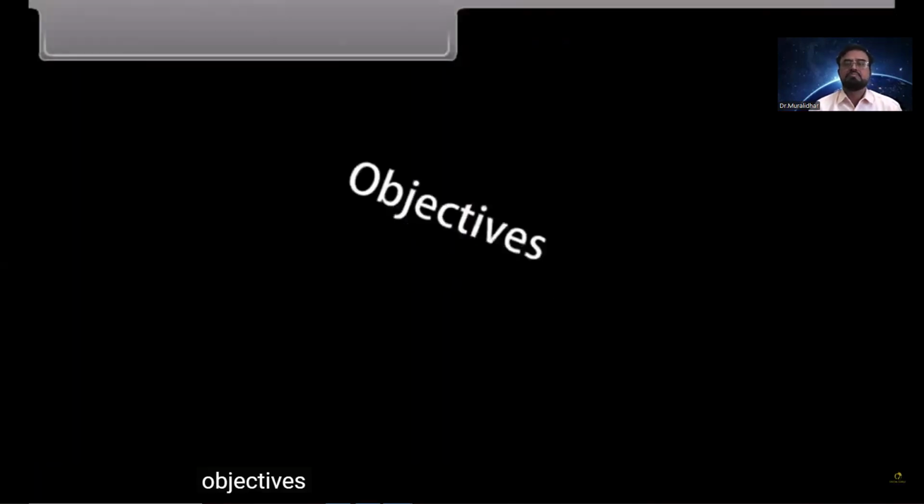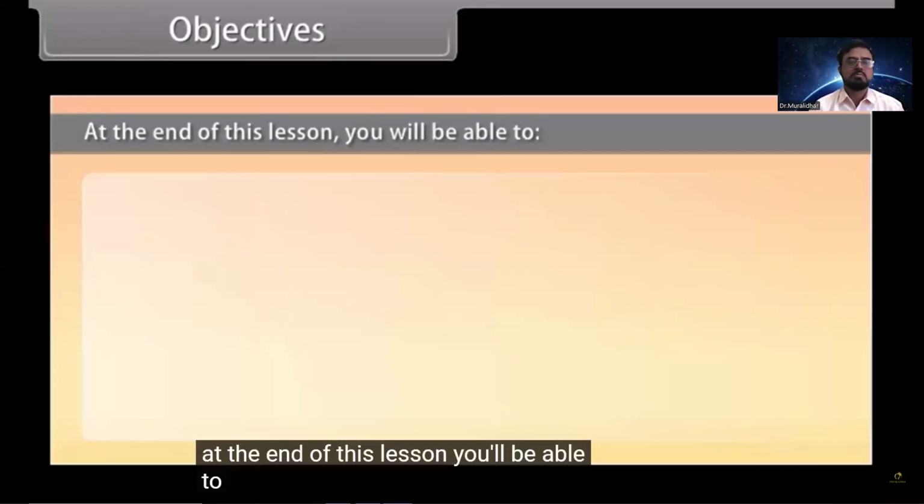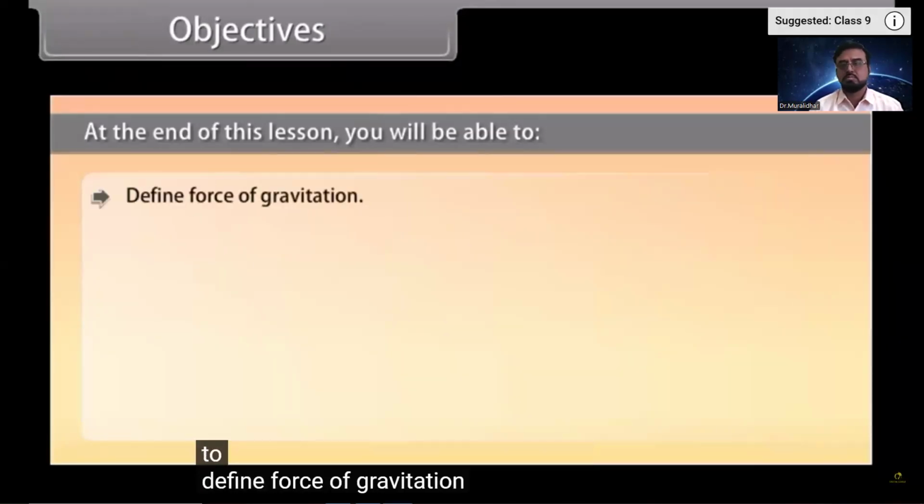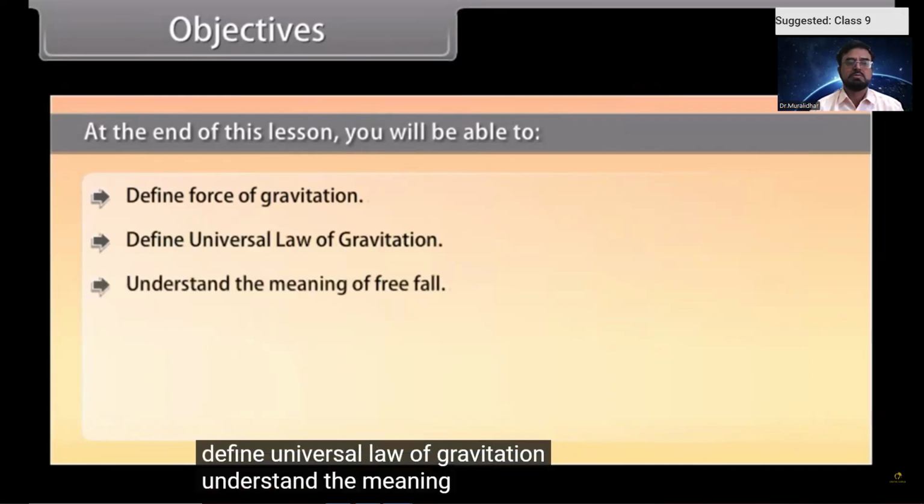Objectives. At the end of this lesson, you'll be able to define force of gravitation. First point, define universal law of gravitation. This is today's topic, what we covered. Understand the meaning of free fall.